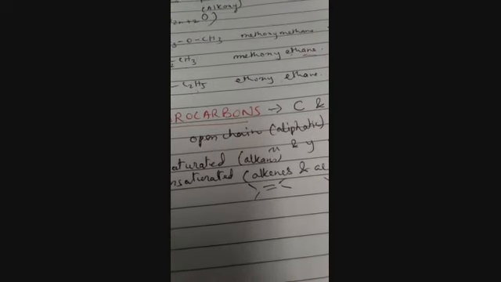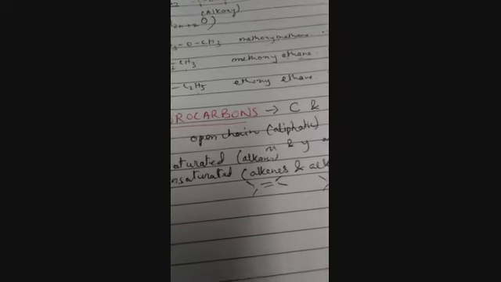Now the difference between saturated and unsaturated hydrocarbons is this: in case of your saturated, all the 4 valencies are complete. Whereas in case of unsaturated, the 2 carbon atoms are not fully satisfied by hydrogen atoms. They have bonded with each other by a double bond, and so they are not satisfied.